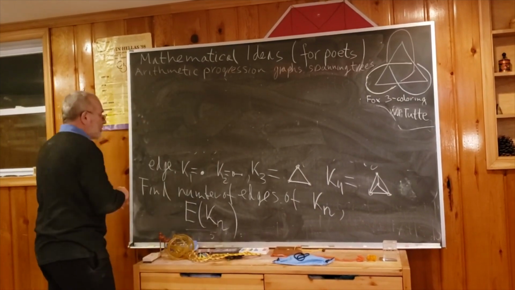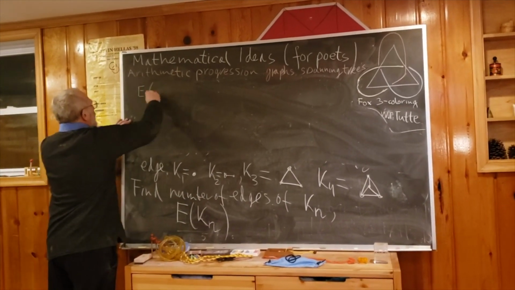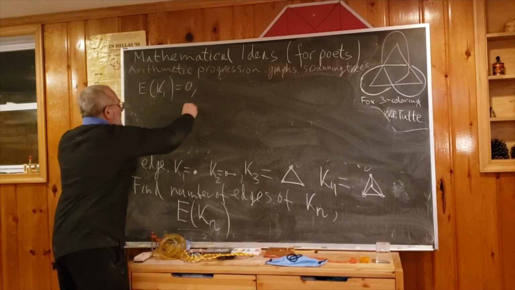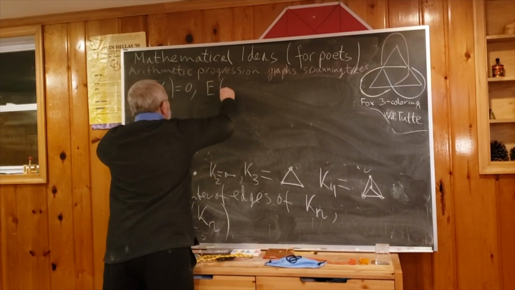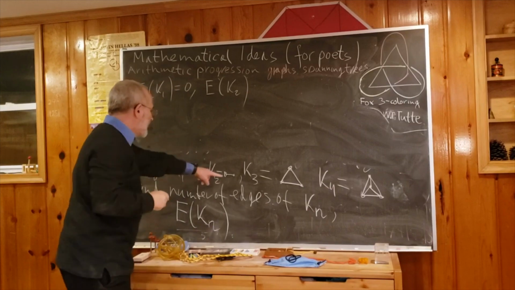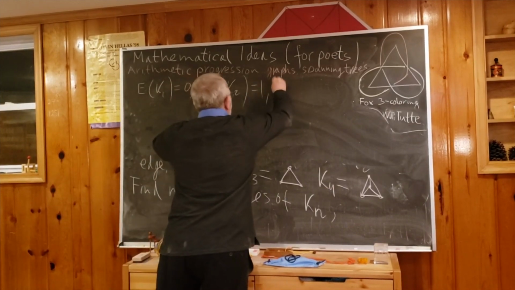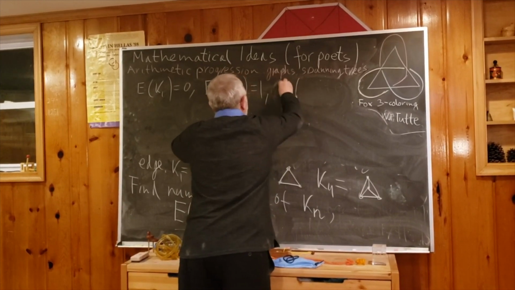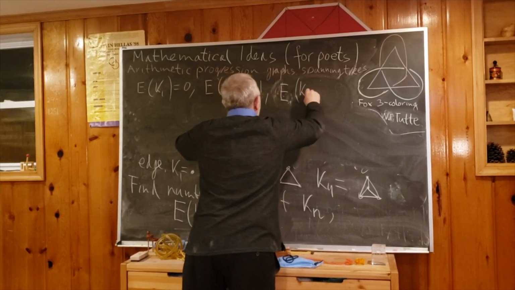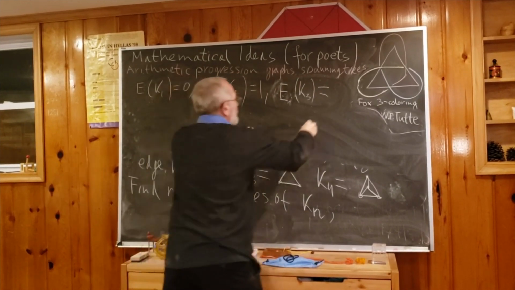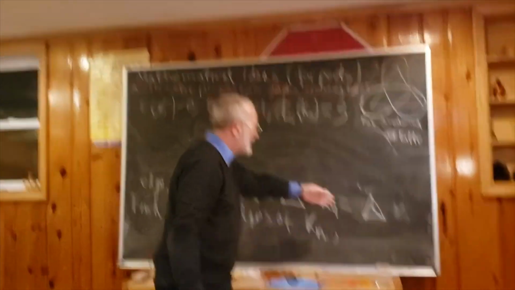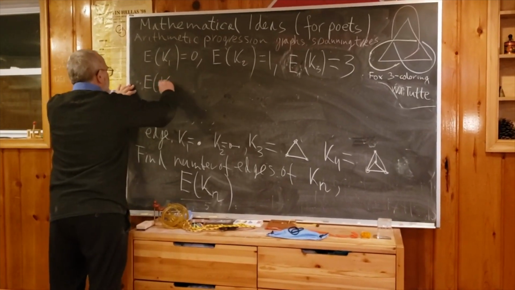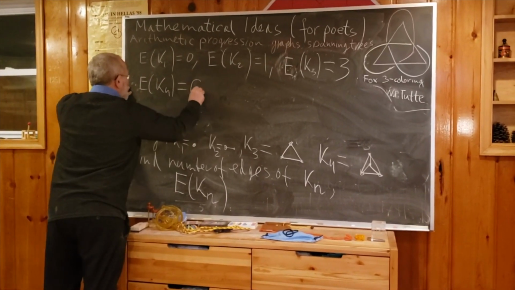So what do we know from the picture? The number of edges of K1: there's no edge, it is 0. The number of edges of K2: it is an interval, so 1. The number of edges of K3: not yet that interesting, it is 3. Here is more interesting, we can easily count, there are 6. So the number of edges of K4 is 6.